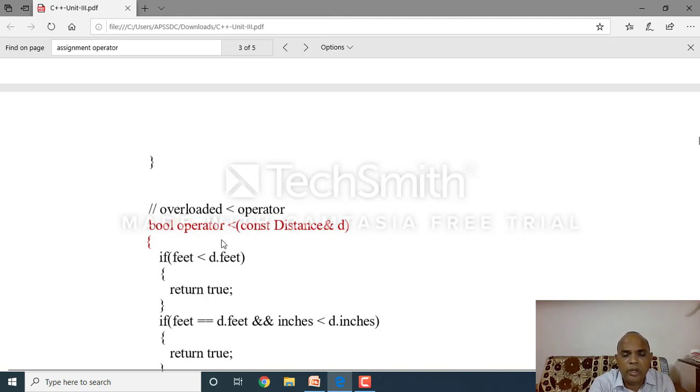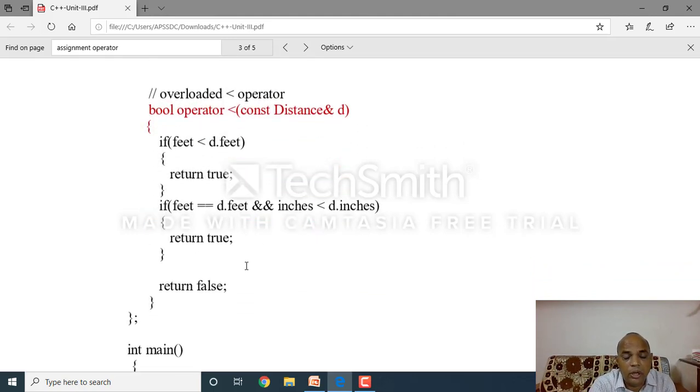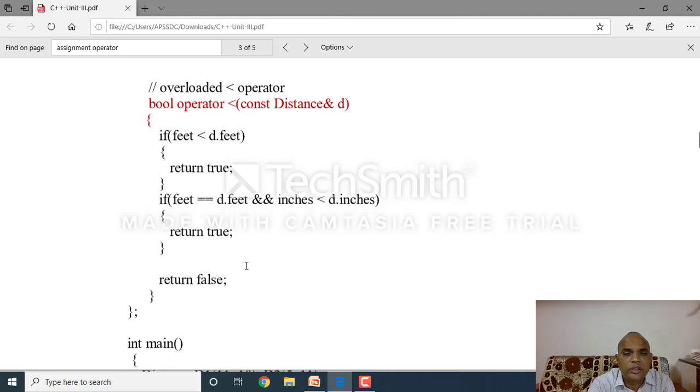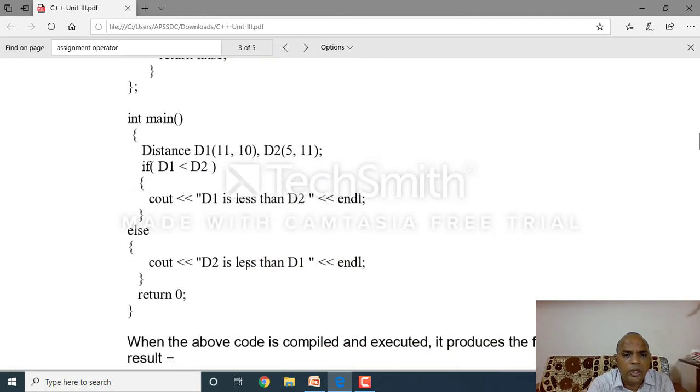Same as in the previous examples, in arithmetic operators we had binary operators plus, then unary operators plus and minus. Now we are discussing relational operators, relational operator overloading. Simply, what are the relational operators? Less than. Then we can compare a greater than b. If it is true, it returns true, 1. Clear? Otherwise it returns false, 0. Clear? Then this is a relational operator overloading example program. Clear, all of you?